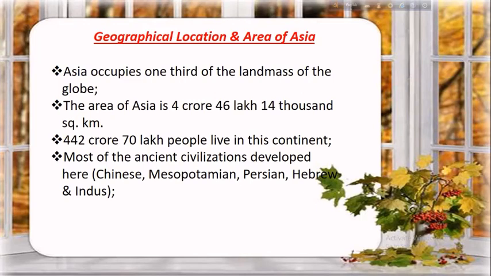Now this Mesopotamian civilization developed on the fertile soil of the banks of the rivers Tigris and Euphrates. And the word Mesopotamia means the land between these two rivers. In this region, several civilizations developed at different times. And the Persian civilization: in the ancient period, the present country named Iran was called Persia. The Persians developed a civilization in 600 BC.